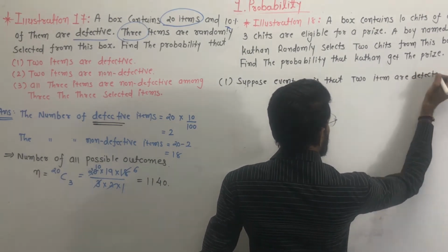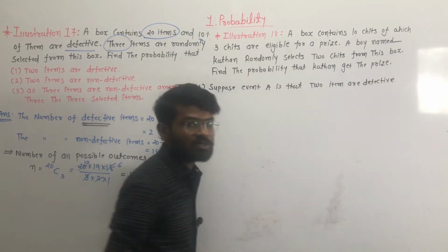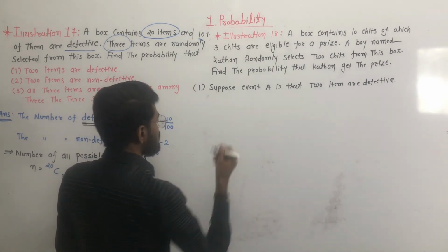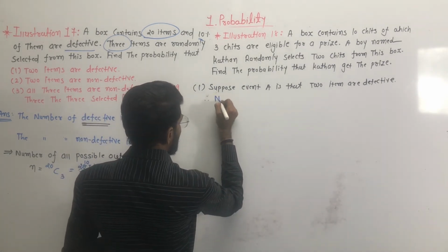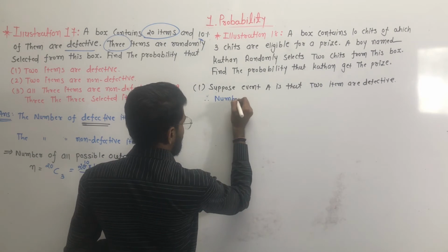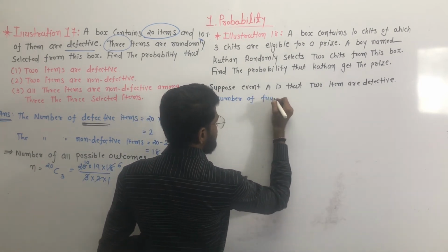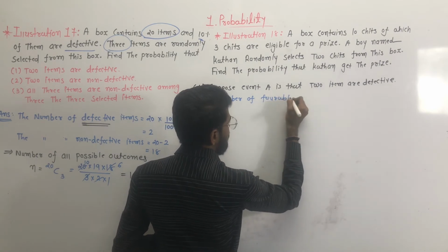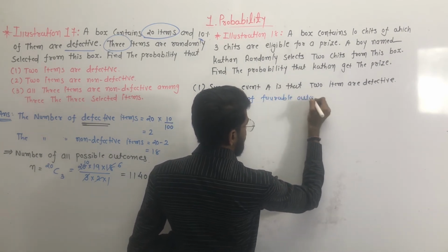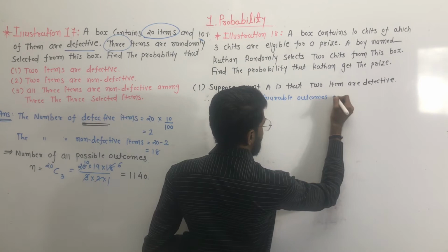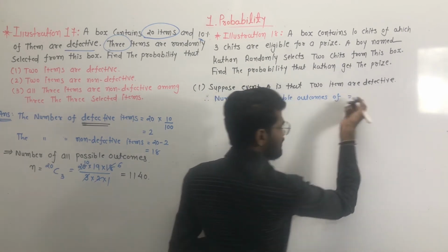So we have to find the number of favorable outcomes of the event A. Clear?